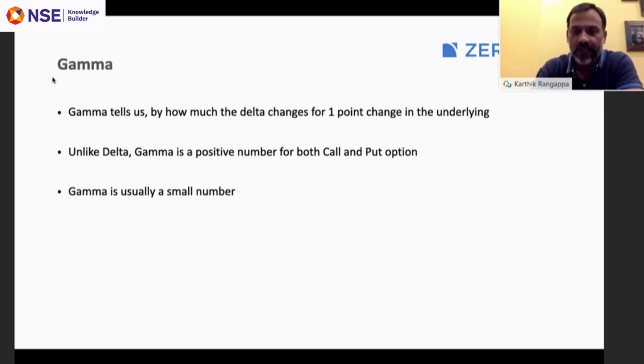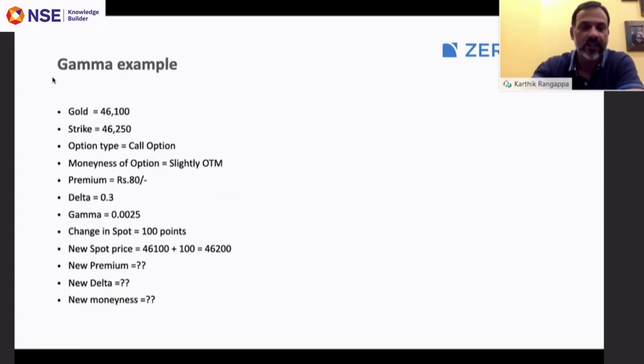Like when we were talking about delta, we said it is plus 0.5 and minus 0.5 for call and put respectively. Unlike that, gamma is always a positive number, right? And gamma is usually a very, very small number, right? So for all practical purposes, it's okay to assume that gamma is more or less constant because it's a small number, change in gamma is also very small. Okay, let's take an example. I think this will help you understand the way gamma works.